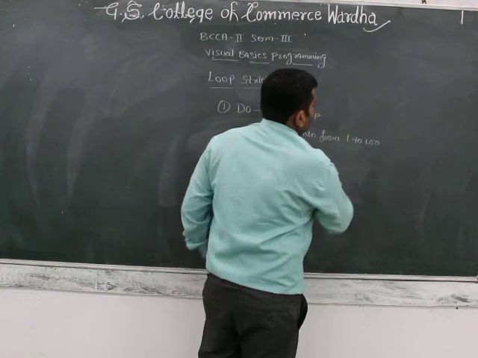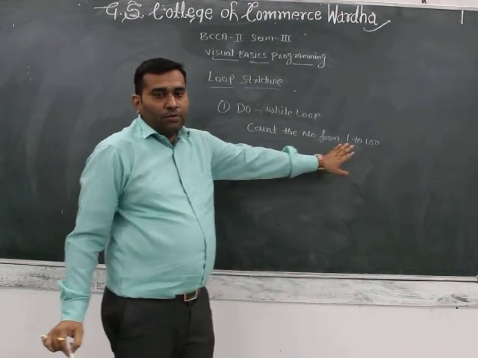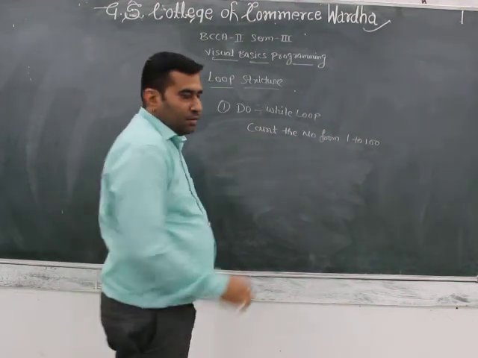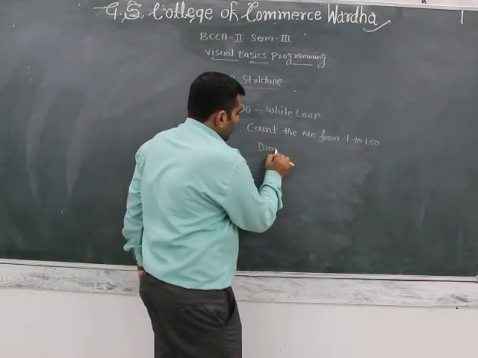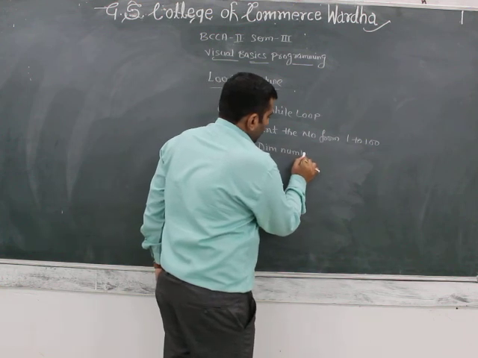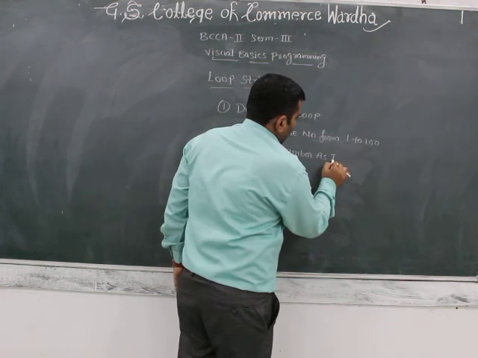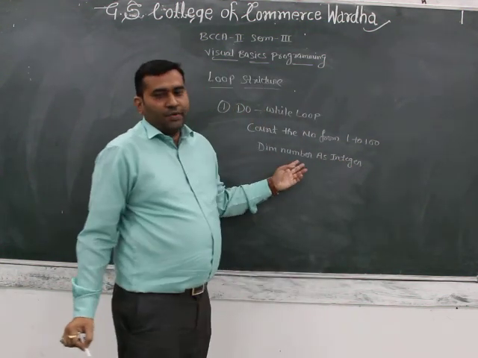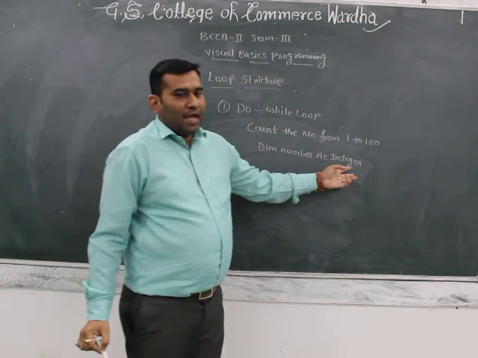Here you count the numbers from 1 to 100. Firstly, declare the variable: dim number as integer.